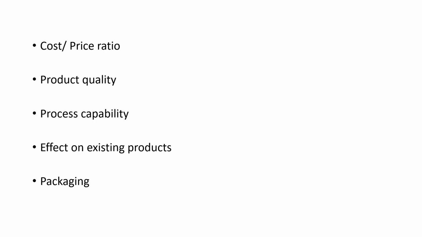Next one is cost and price ratio. Whenever we are using materials, we have to check the cost of the materials, because the cost of the materials will decide the price of the product. If the cost of the materials increases, then automatically the price of the product will also increase. If we increase the price of the product, most of the customers won't be attracted to it. So to attract the customers, we have to reduce the cost of the materials.